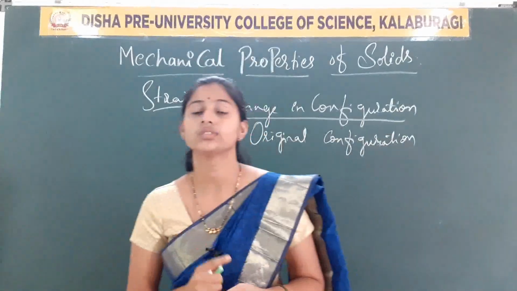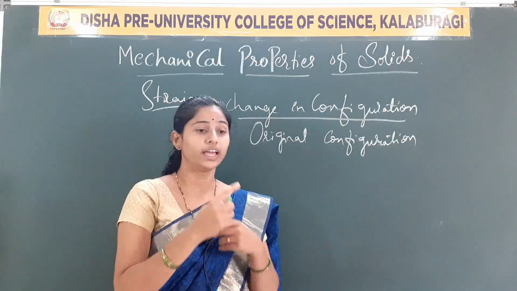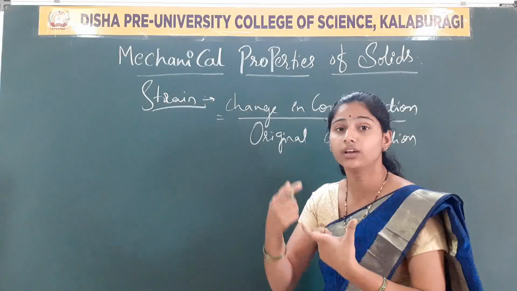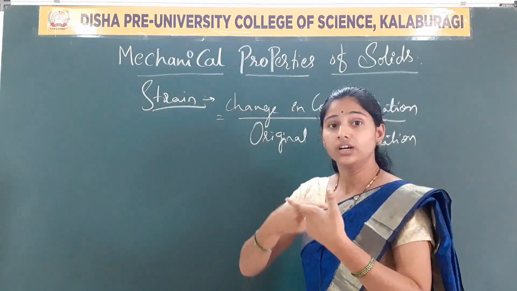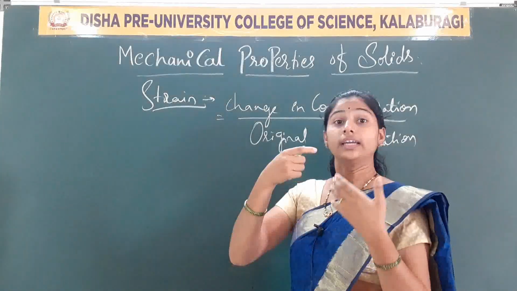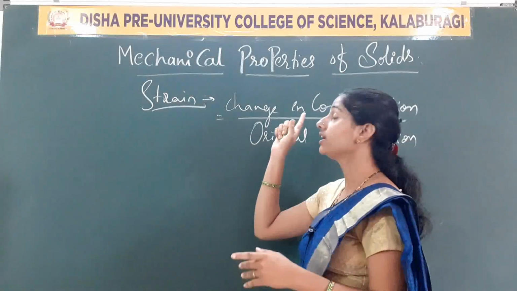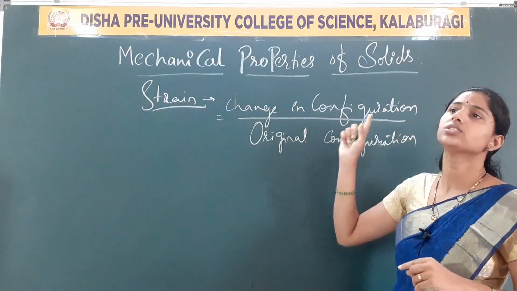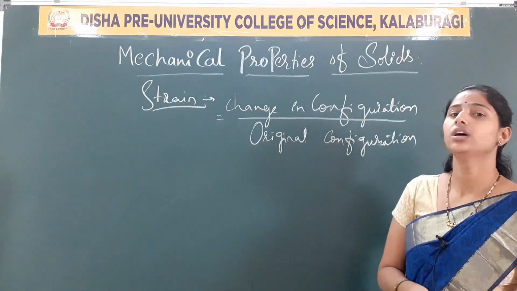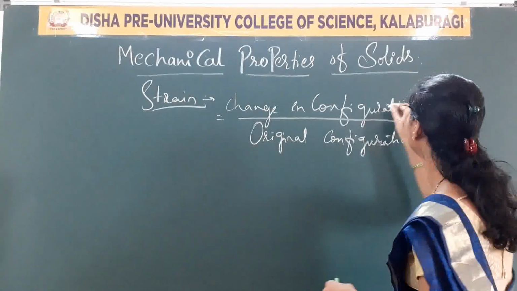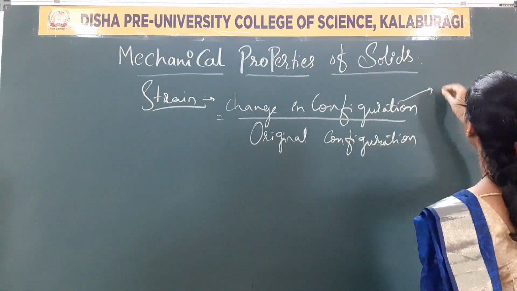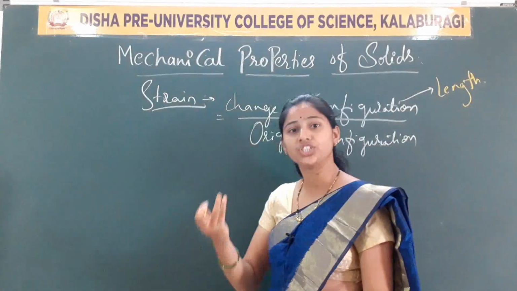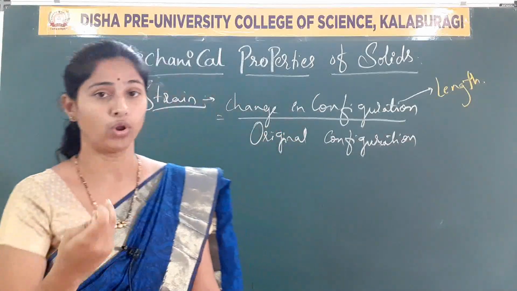When a deforming force is acting on a body, it implies a change. That change is always characterized in the fractional form, that is, the ratio form. This configuration may be in the form of a length, a shape, or a volume.